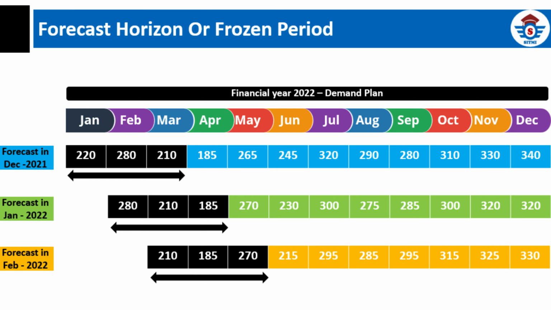As time moves forward, the frozen period also moves. For example, if we are now in January 2022, the frozen months become February, March, and April. Demand planners should keep these months stable and focus their detailed review and adjustments on months after the frozen period, such as May onward. This rolling cycle continues every month, helping the business stay disciplined and predictable.